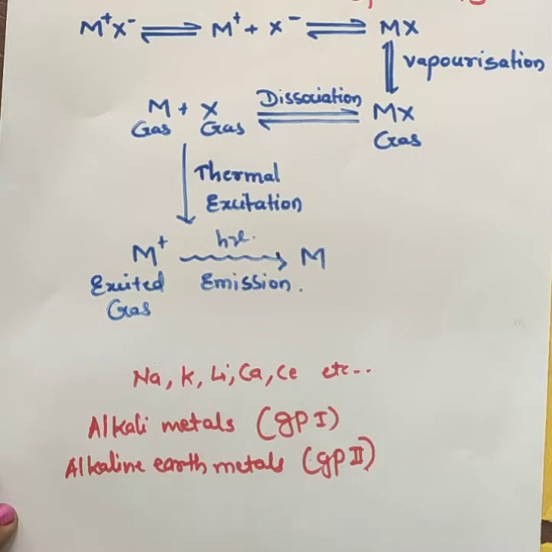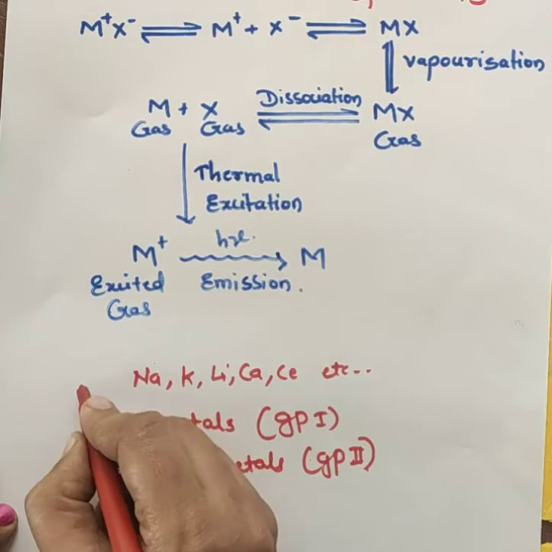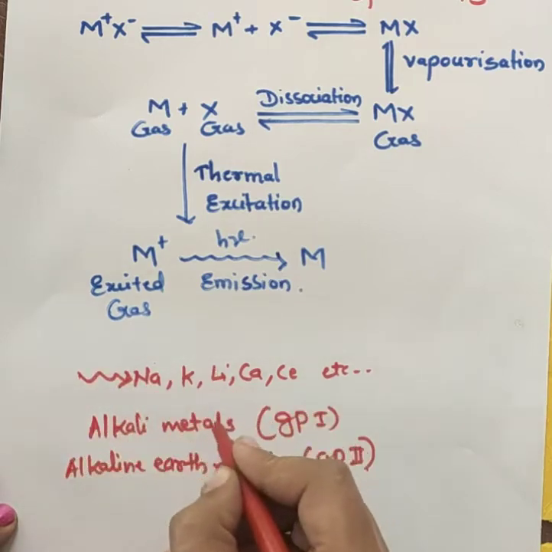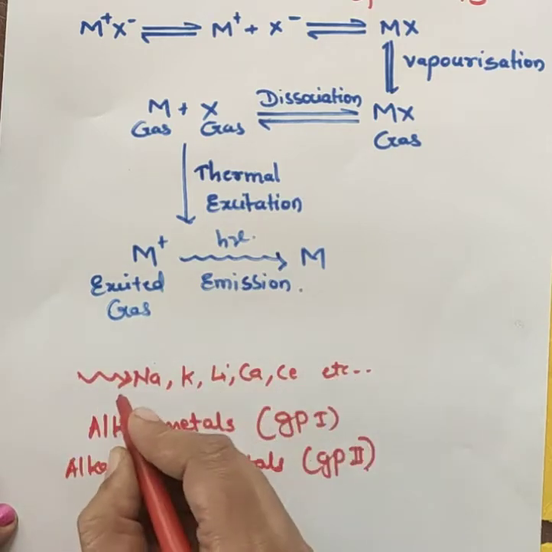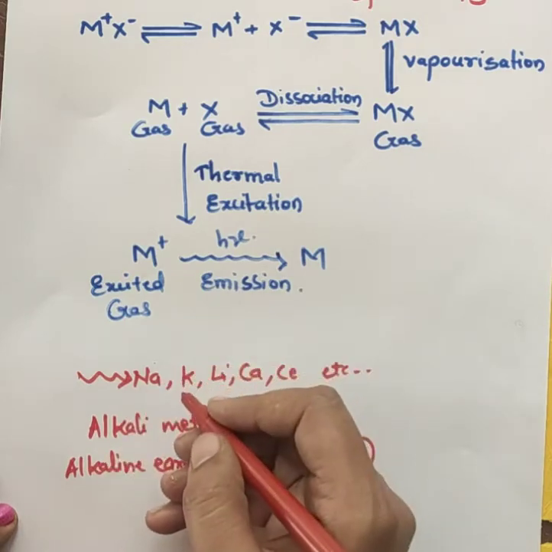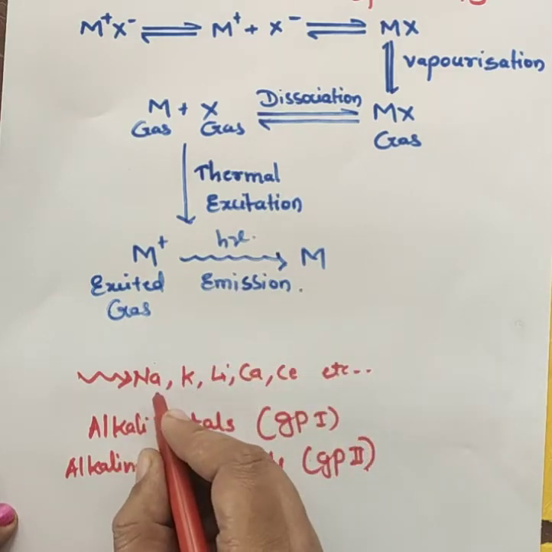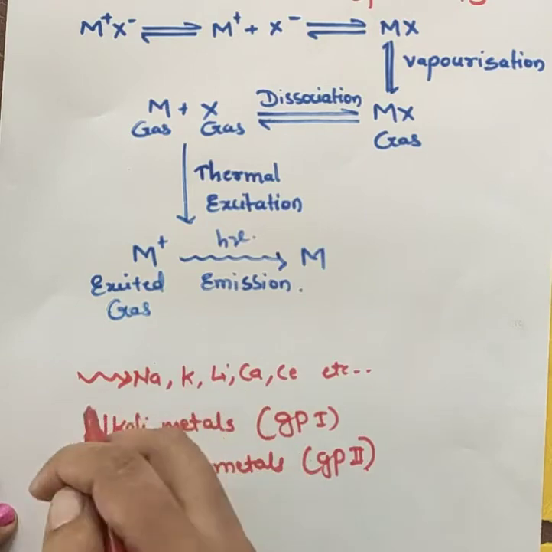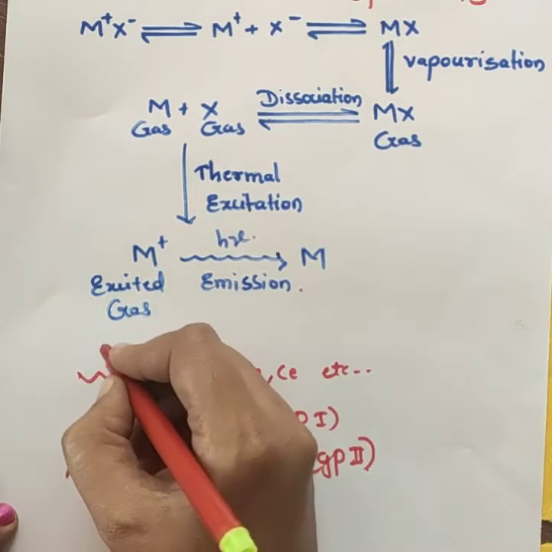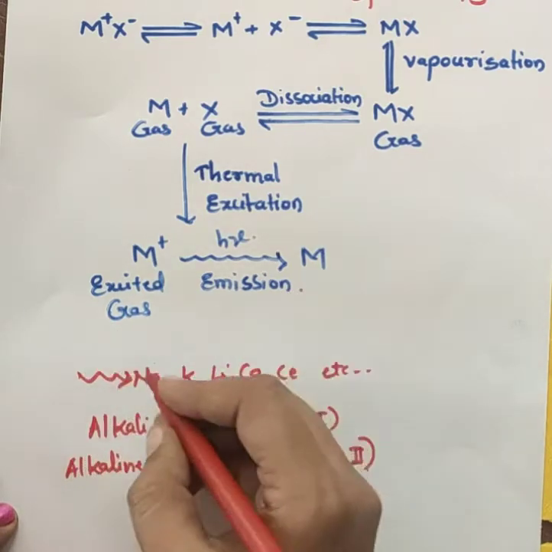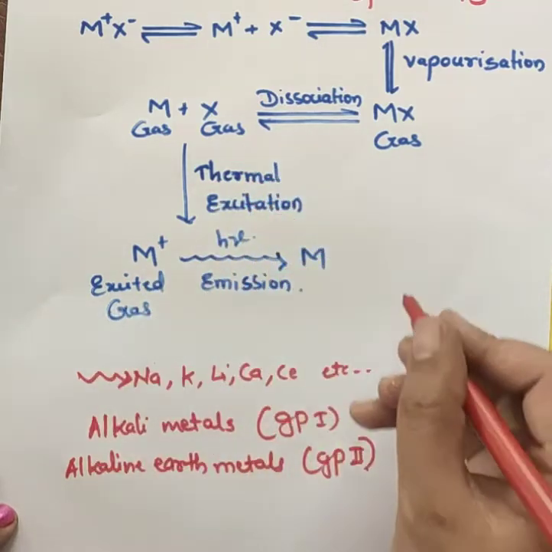Then some of the atoms, whenever they are subjected to the source, will absorb this fire energy or flame energy, and they will be excited to higher energy.